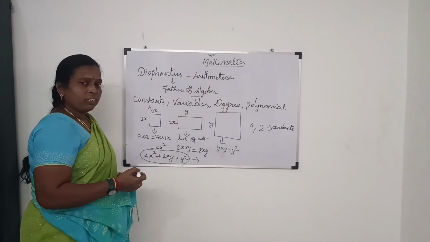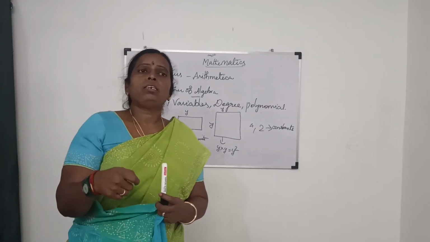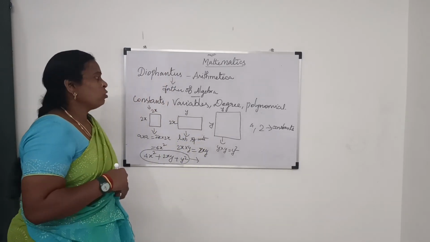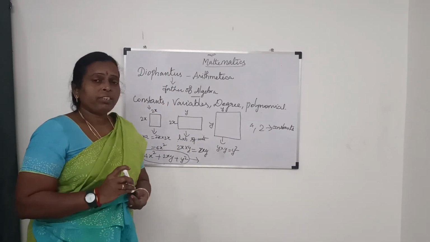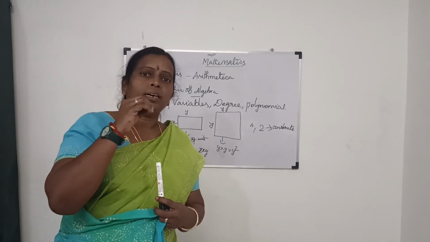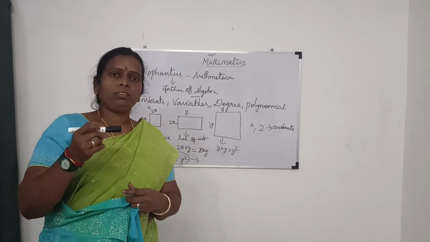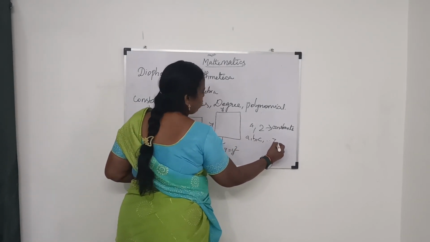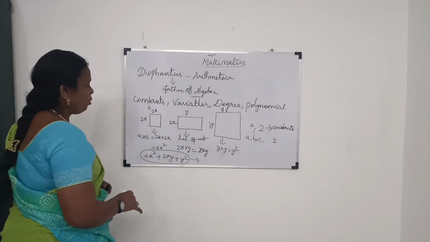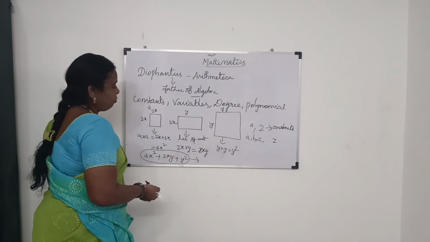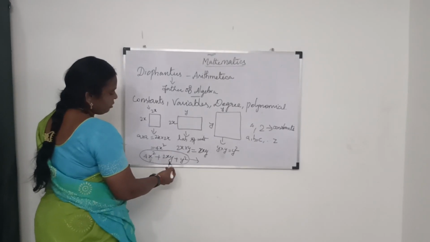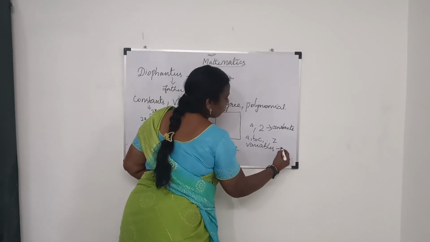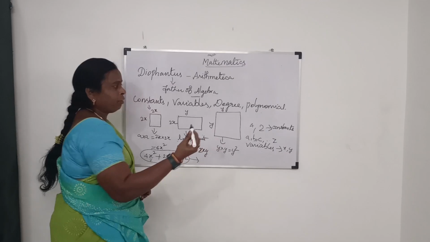Then what are variables? Variables means they vary from sum to sum, so the values may differ. That's why they are called variables. Generally, variables are represented by alphabets, that is A, B, C, up to Z. In this polynomial, what are the variables we have? One is X, and another one is Y. So the variables are X and Y. Very good.